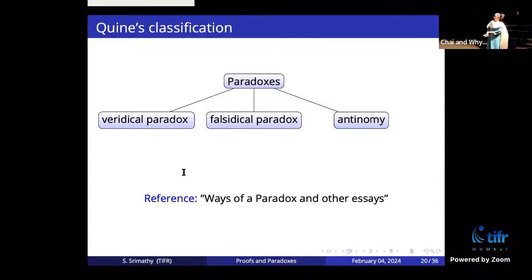Okay, so a veridical paradox is actually a true statement, but it appears false for some reason. The first time you look at it, it looks like no, it is false, it is absurd. But if you look at it carefully, it's actually true.